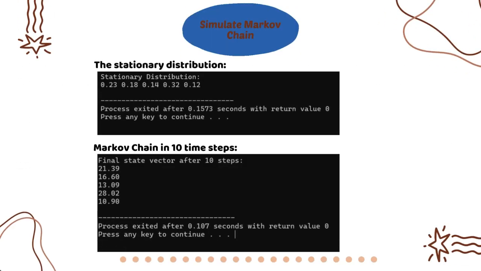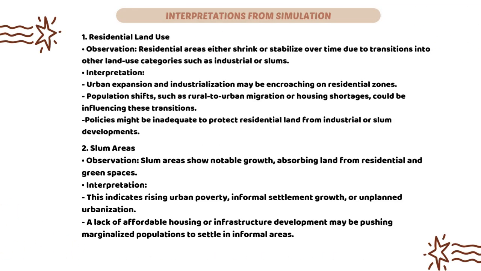We use C++ coding to get the stationary distribution. The result that we get is 0.23, 0.18, 0.14, 0.32, 0.12. And after the 10th step, we get the result: 21.39, 16.60, 13.09, 28.02, 10.90. Okay, right now we want to talk about the interpretation of the simulation.